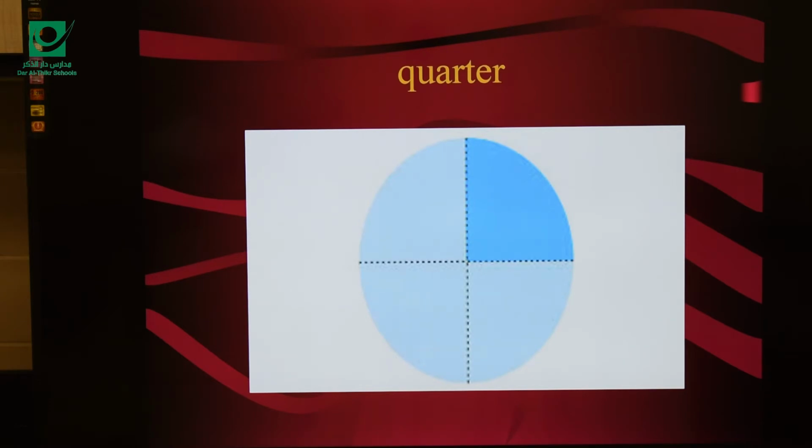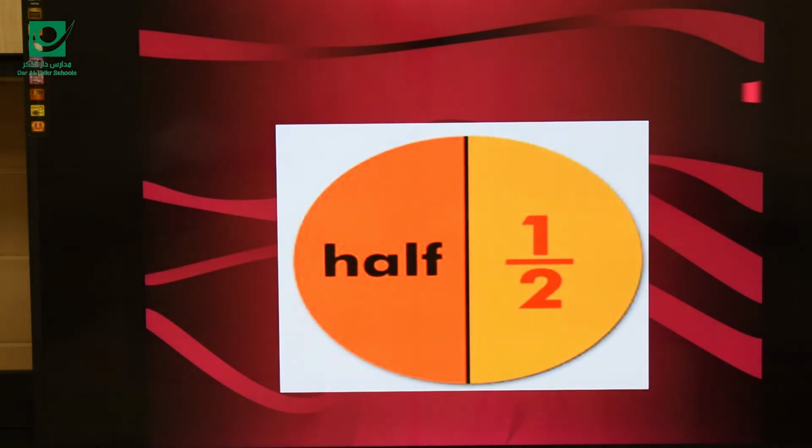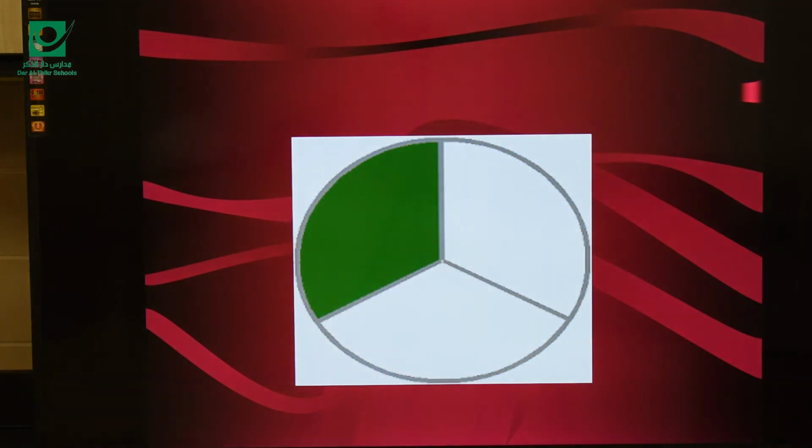Next one. When I divide anything into two parts, this yellow and this orange, exactly, 1/2, which means half. Half. Great. Next one, if I divide the bowl here, or if I divide the apple into three parts, each person will take 1/3, a third. You can say a third or you can say 1/3, it doesn't matter. Repeat after me, third. Third.